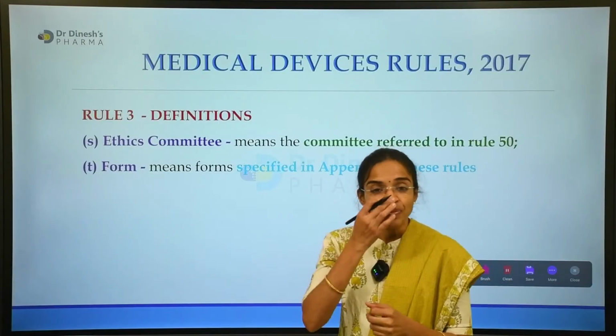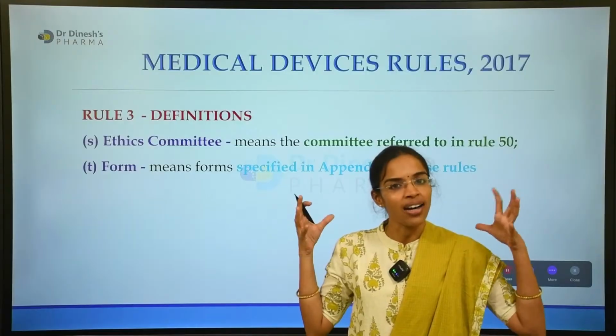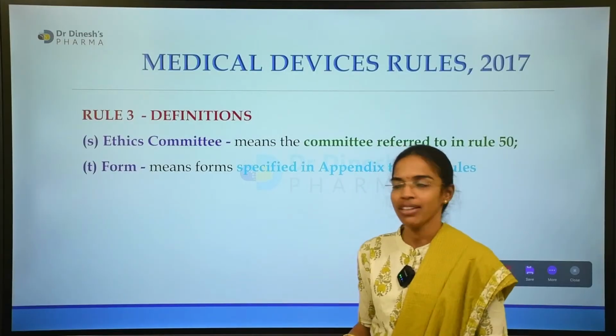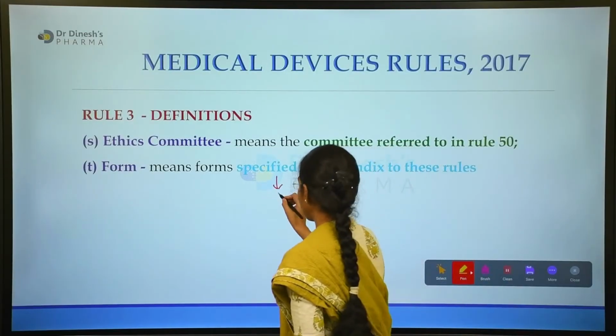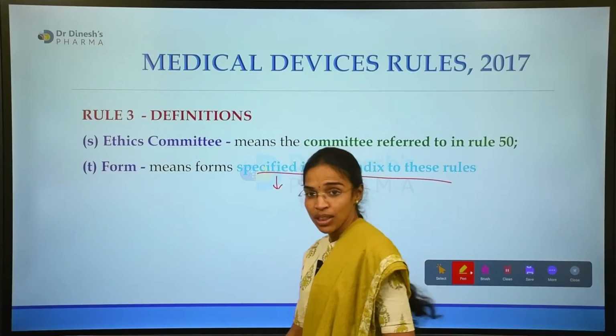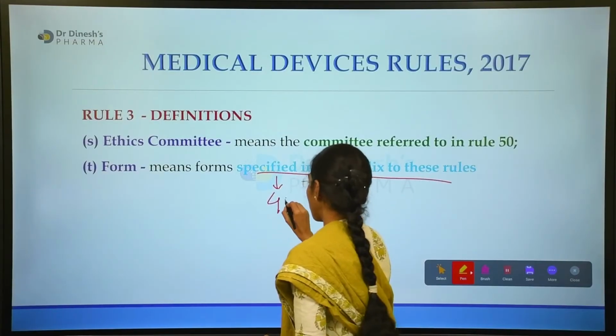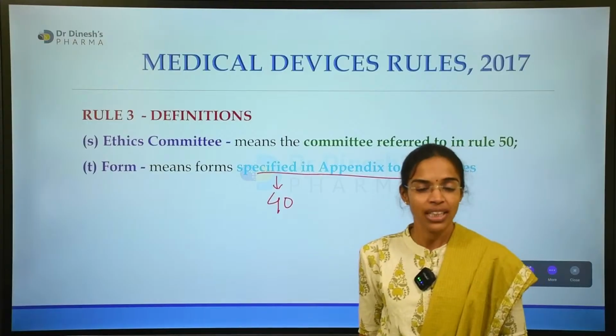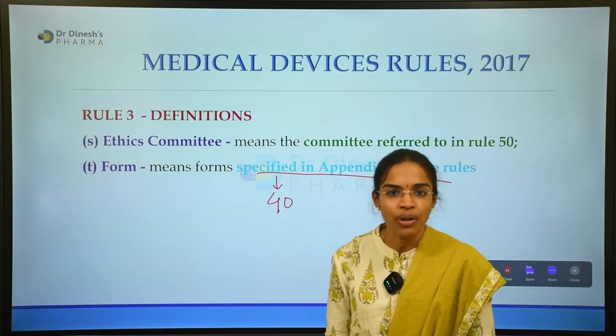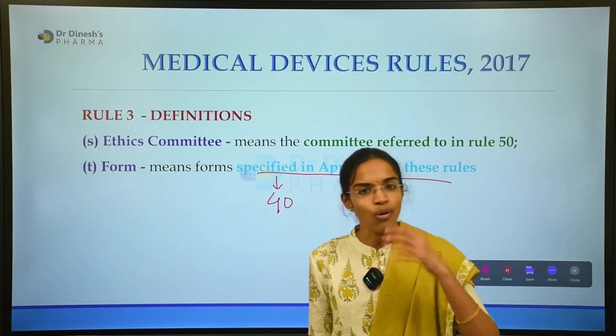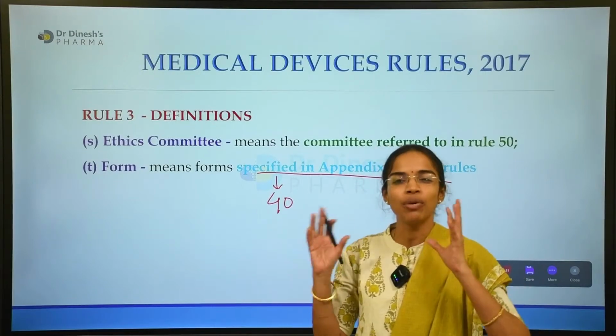So how many forms are given according to the MDR 2017? MDR 2017 specifies in the appendix a total of 40 forms. There are 40 forms according to MDR 2017. These forms again we will deal with.